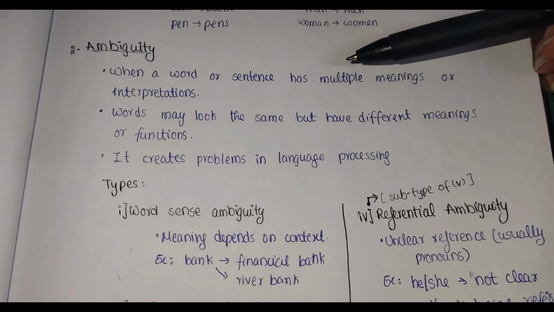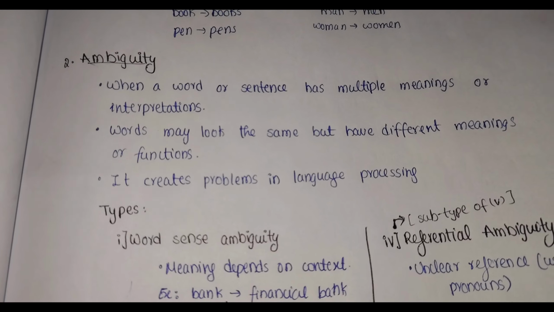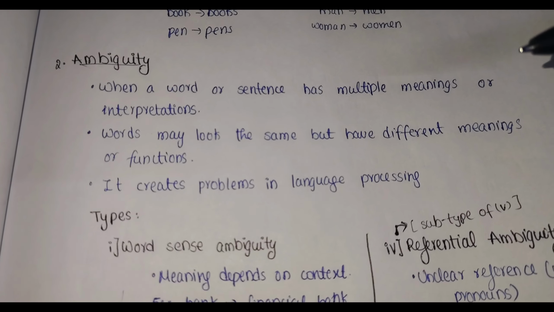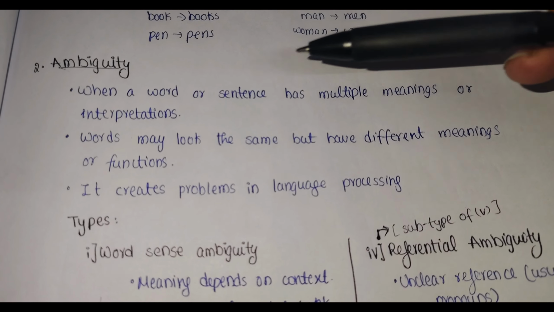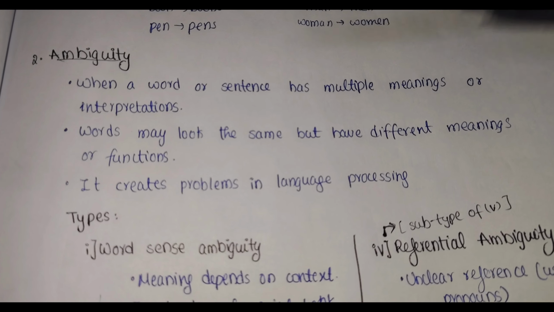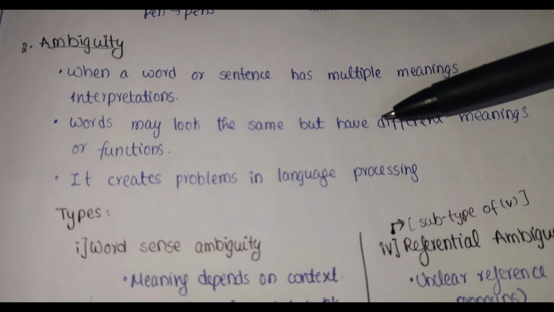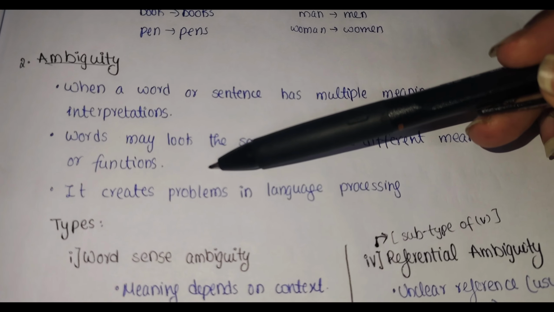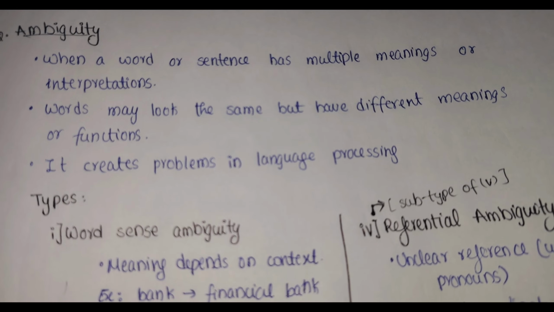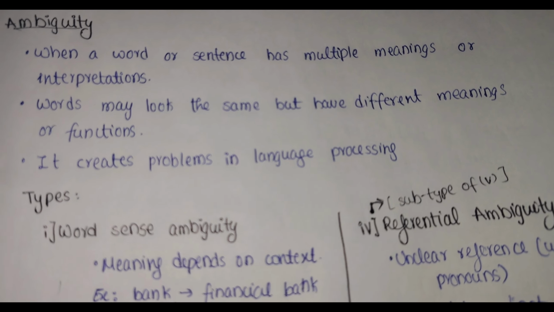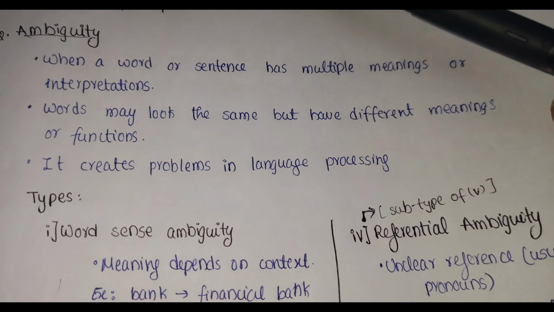The next one is ambiguity. Ambiguity is nothing but a word or sentence has multiple meanings or interpretations. If I say bank, then it can be a financial bank or a river bank. So that is nothing but ambiguity. Words may look the same. The spelling of bank is same, right? B-A-N-K, B-A-N-K. But it has different meanings or functions. It creates problems in language processing. If I gave a sentence that has ambiguity, then ChatGPT, like AI, might not understand it.